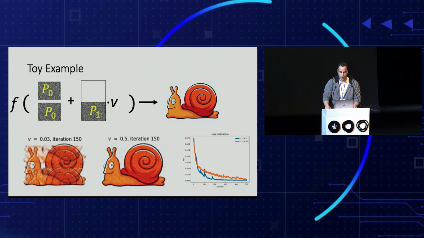Interestingly, if this additional noise is small, the network will be very slow to learn the mapping, while if the additional noise is large, the network will learn the mapping much faster. This can be seen in the result on this slide, which was obtained after 150 iterations. The fit shown on the left, which was obtained with small additional noise, is poor, while with large noise, for the same number of iterations, a near-perfect fit is obtained on the right. This example is evidence of the inductive bias of CNNs. Our aim in this talk is to characterize this inductive bias. We will explain later in this talk how our theory explains this example.